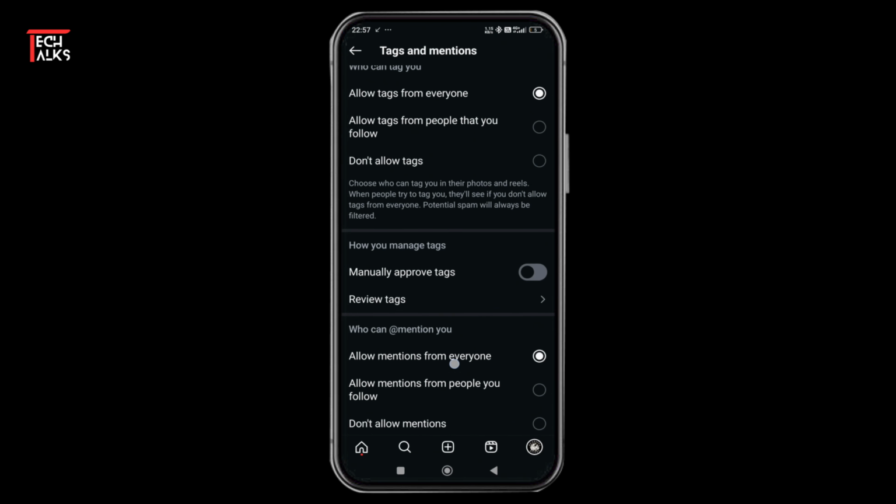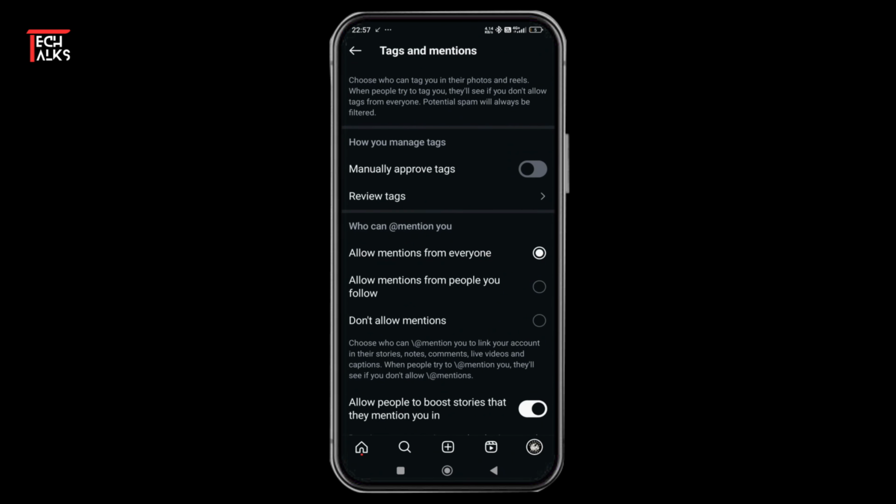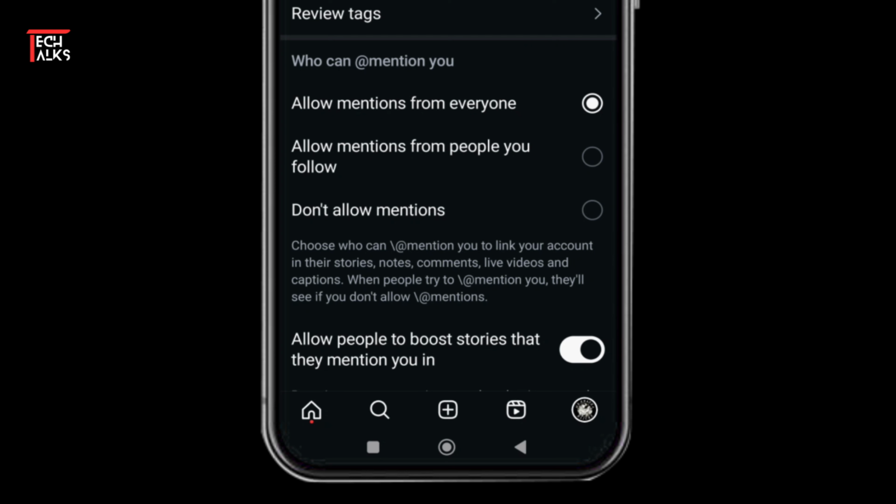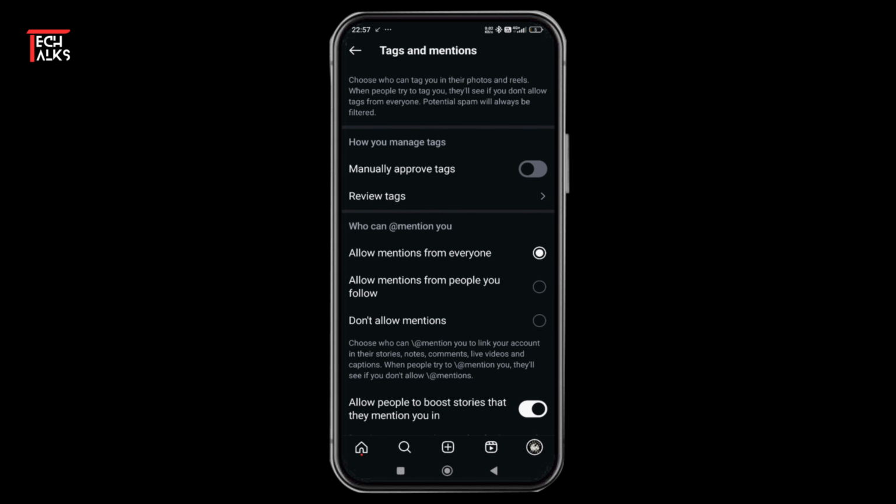Now again scroll down to the bottom and then you will find this, who can mention you. So here you will find three different options: allow mention from everyone, allow mention from people you follow, and don't allow mention. So what you need to do is tap on don't allow mentions to completely turn off people from mentioning you. By doing this, people won't be able to mention you anymore on Instagram.